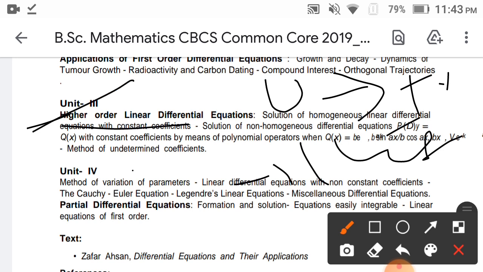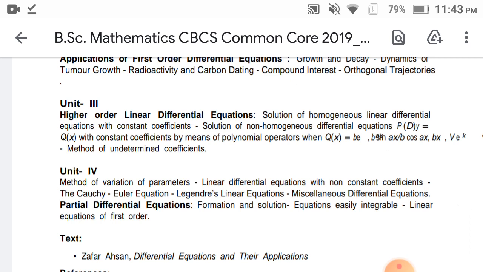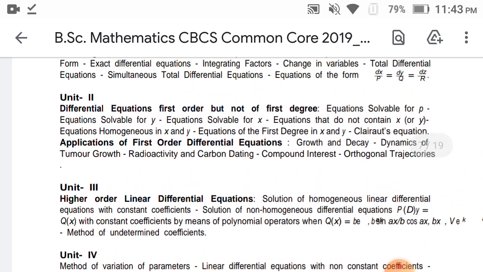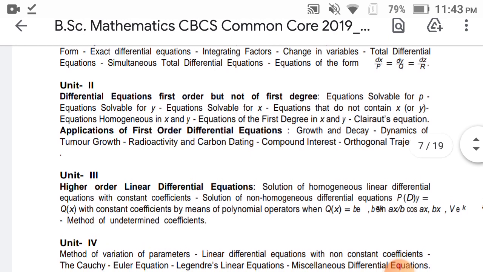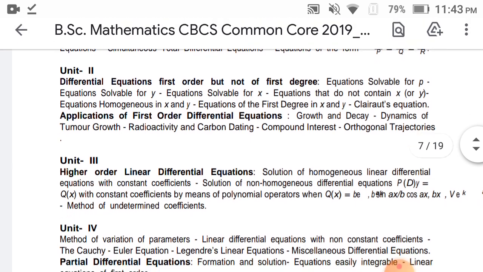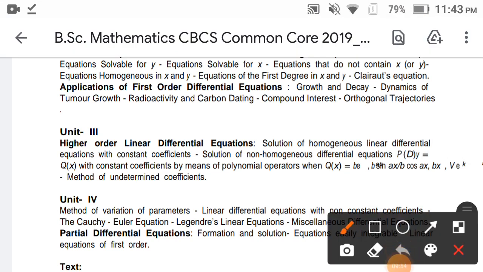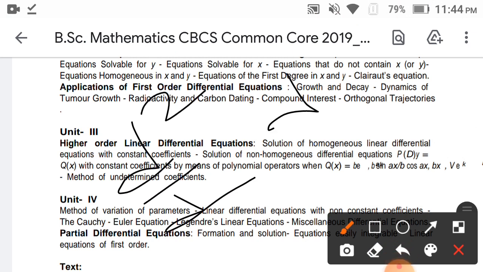Higher order means d square y by dx square, d cube y by dx cube, d power 4 y by dx power 4. So those are the higher orders. And in the first 2 units it is first order, first degree or not first degree, but the third unit is higher order linear differential equations. Higher order linear differential equations means d square y by dx square, d cube y by dx cube, d power 4 y by dx power 4, those.